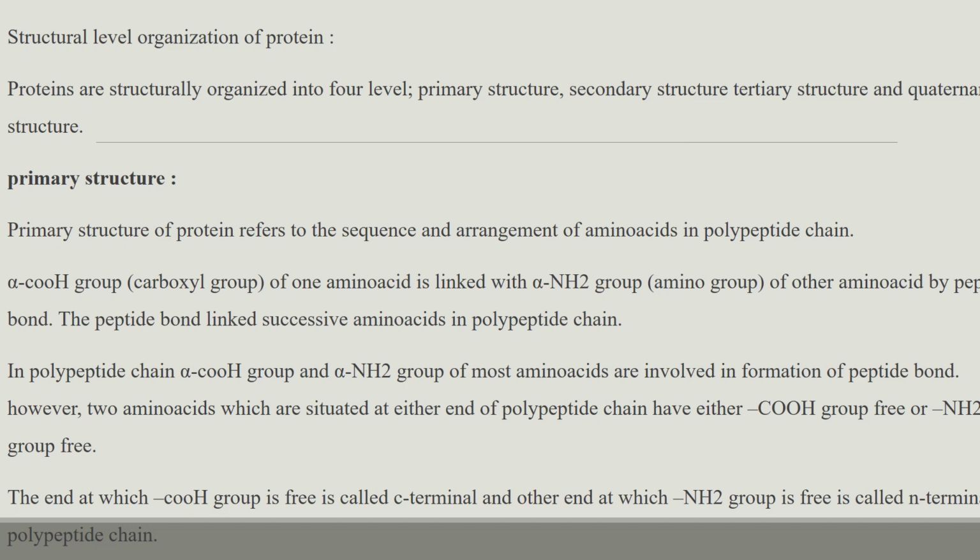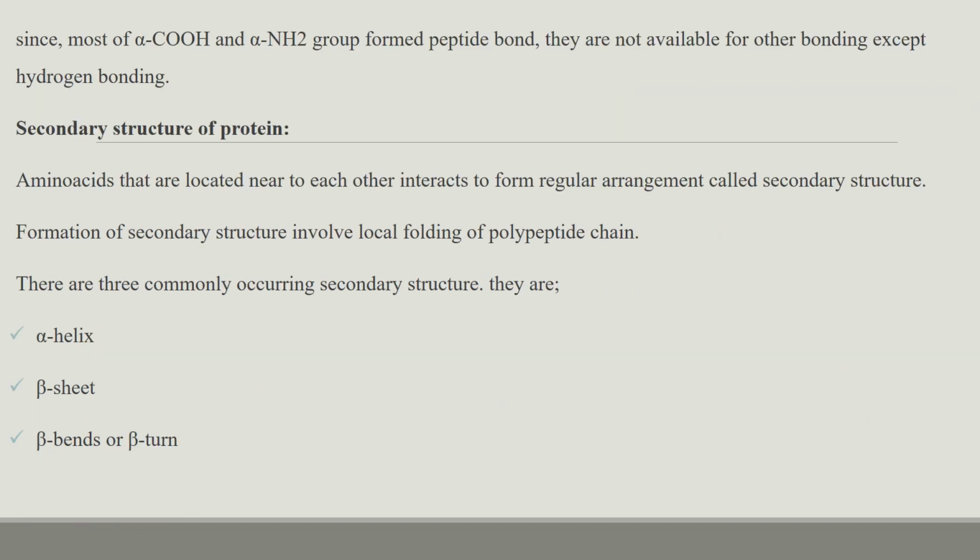So this carboxylic group is free, that is called the C terminal end, and the amino group which is free is called the N terminal of the polypeptide chain. The alpha carboxylic and amino group that formed peptide bonds are not available for forming the bonding with other components. Here it is forming the hydrogen bondings.